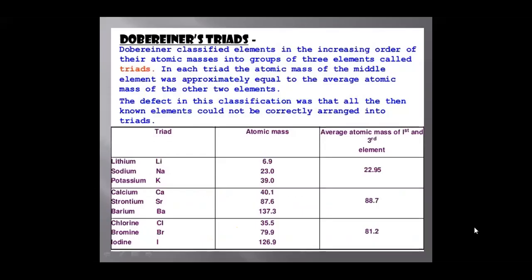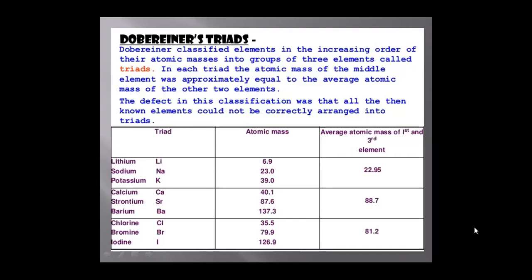Among so many scientists, Dobereiner classified the elements in the increasing order of their atomic mass into groups of 3 elements, and these groups of 3 elements are known as triads. According to Dobereiner, the atomic mass of the middle element is the arithmetic mean of the other 2 elements.